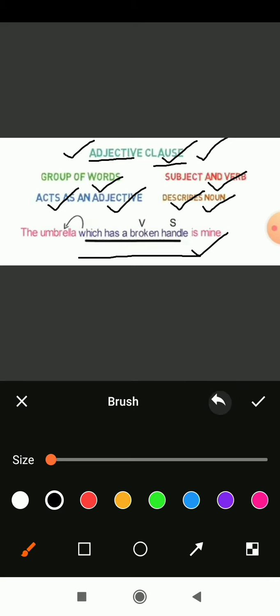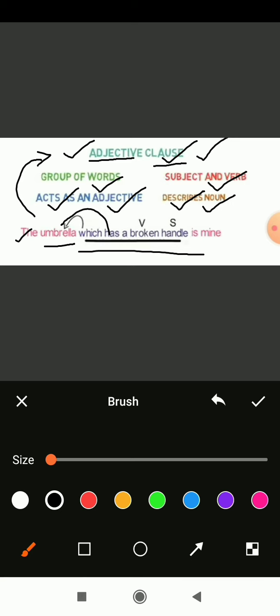So here we have an example: the umbrella which has a broken handle is mine. Which is the adjective clause here? Which has a broken handle. It plays the role of an adjective to this noun, umbrella. The part which is defining the umbrella plays there as an adjective. That's why it is called an adjective clause, because an adjective clause always describes the noun and acts as an adjective. Understood? This is all about an adjective clause. Now let's begin with the adverb clause. Before that, let's take another example of an adjective clause.